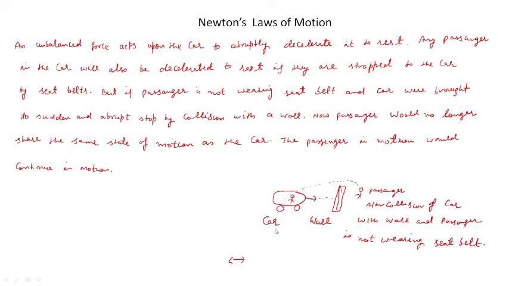Here you can understand it by a diagram. Here is a car and the passenger is sitting in the car. If the passenger is wearing a seat belt and the car collides with the wall, then the passenger will remain safe. But if the passenger is not wearing the seat belt, then when the car collides with the wall, after collision, the passenger will come out of the car.